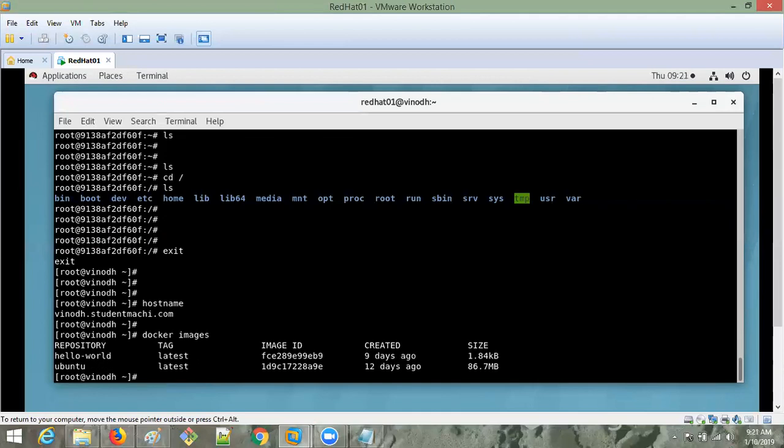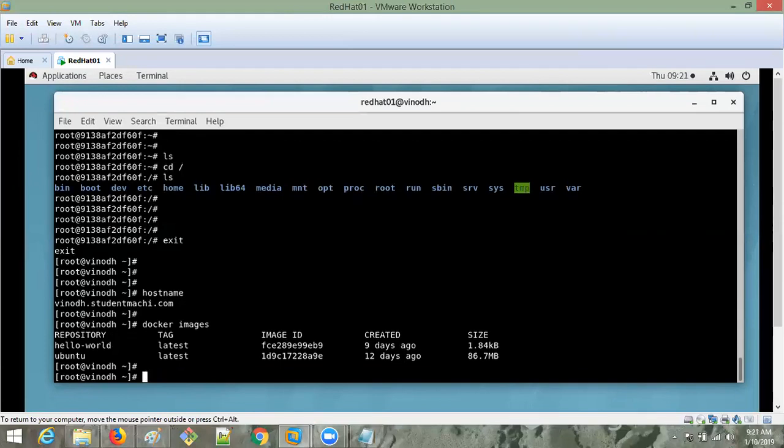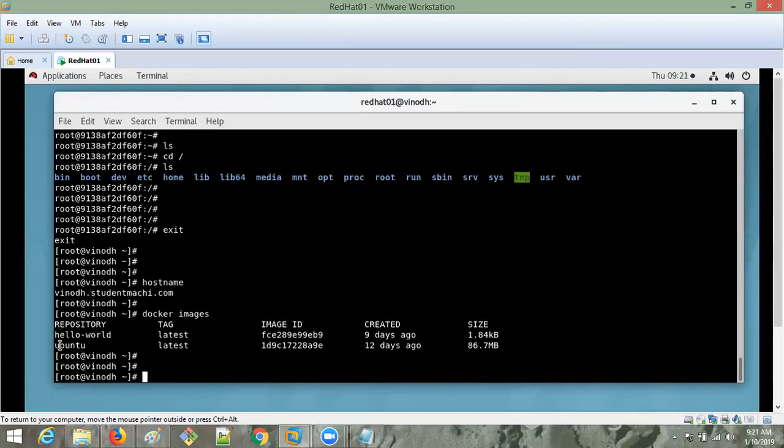It will show you the list of images: the repository and the tag of the image, the image ID, because for images also we have an ID, when it was created, and the size. Previously I downloaded this Hello World for practice purposes, and now I downloaded one operating system, Ubuntu, as an image.